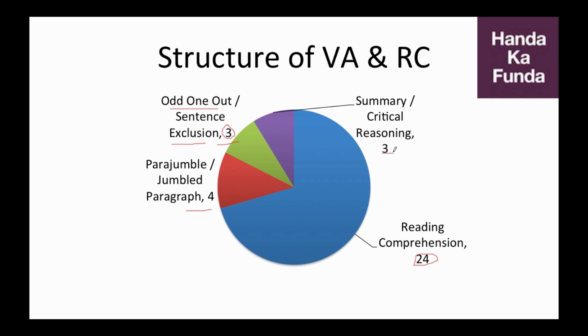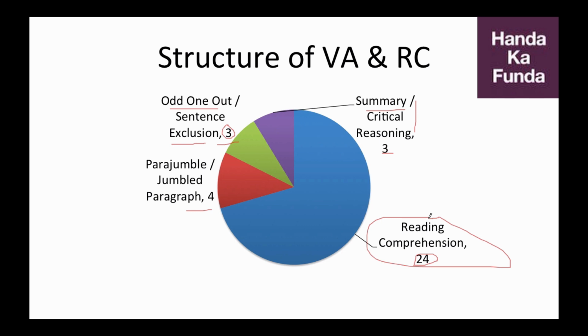You can also call it a little bit of critical reasoning, where a paragraph is given to you and then you are supposed to summarize it, or there is some sort of question based on it. Typically, a summary is asked, and to gather a good summary, you need to understand that paragraph very well. The paragraph used in these summary questions is a lot smaller than the paragraphs used in the RC questions.